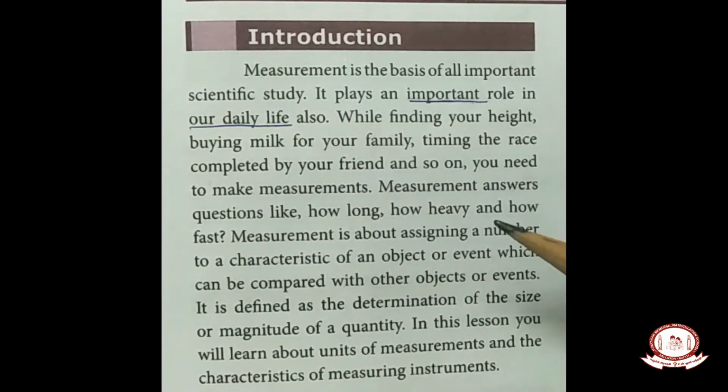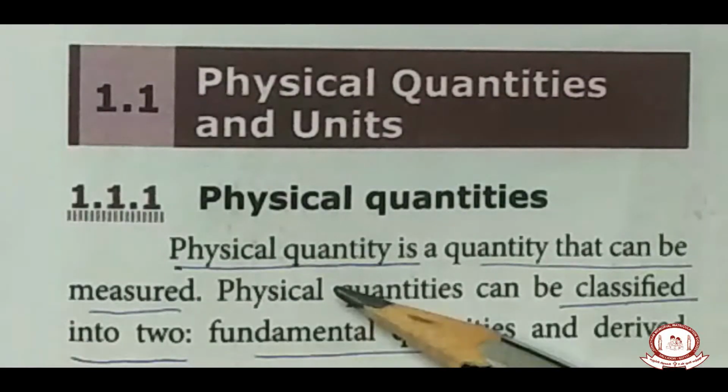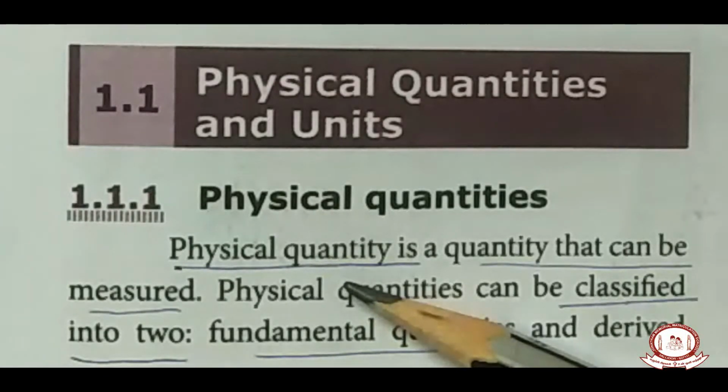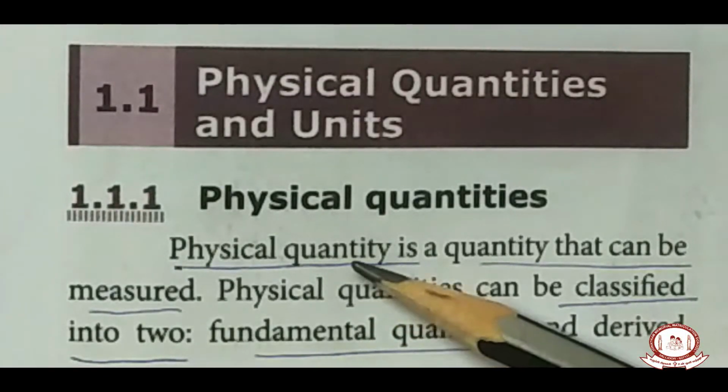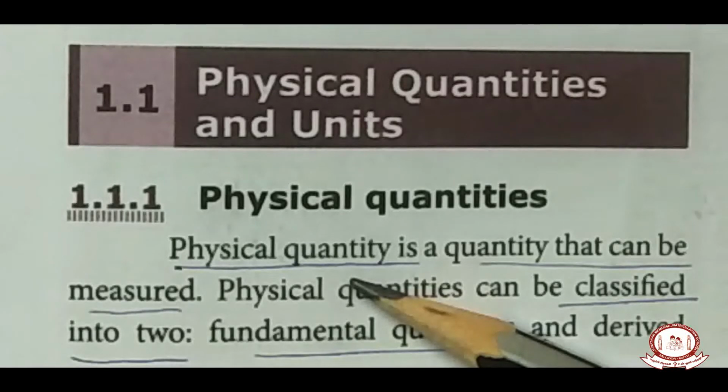So all the physical quantities in our life should be measured to get accuracy. Okay, so what are physical quantities first? All the things around us are said to be physical quantities. We are measuring these physical quantities by some methods without knowing it.